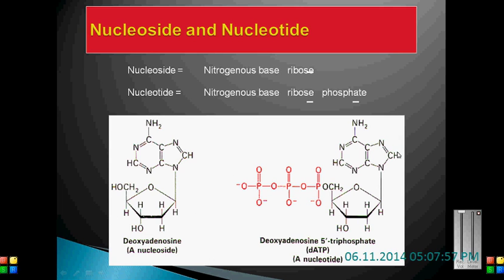In the next one, this is a purine, next is a ribose molecule, and you can see this red mark indicates the phosphate. All together this is called deoxyadenosine 5'-triphosphate. So this is a nucleotide.